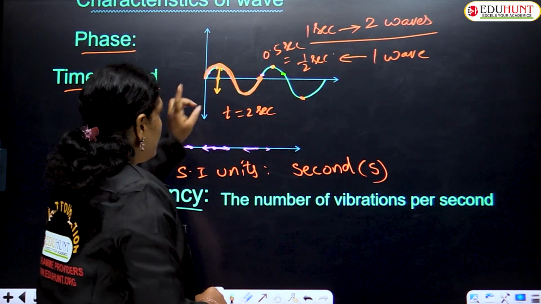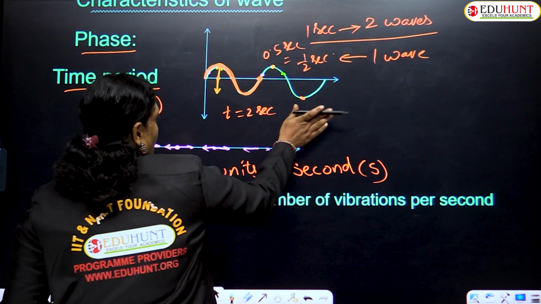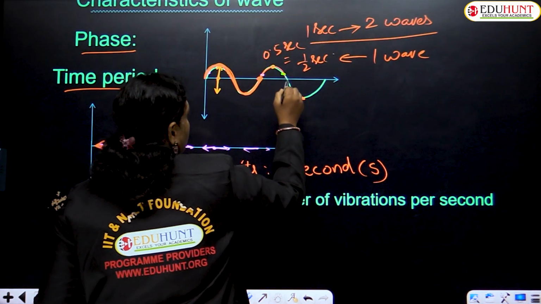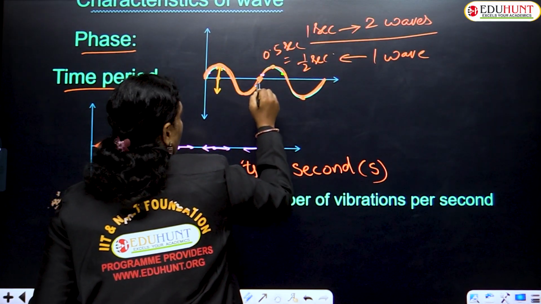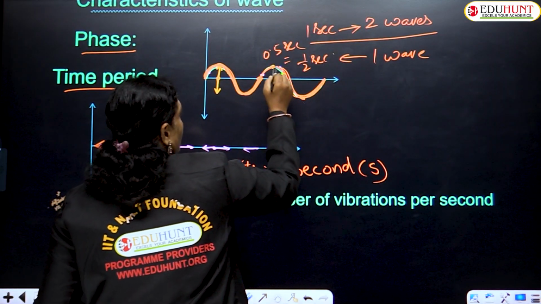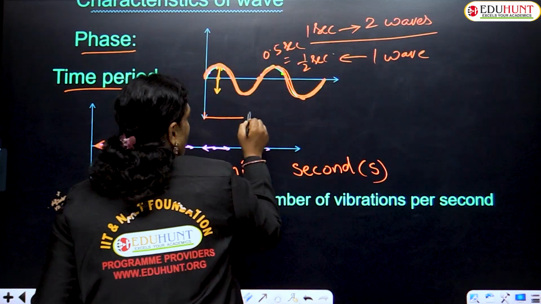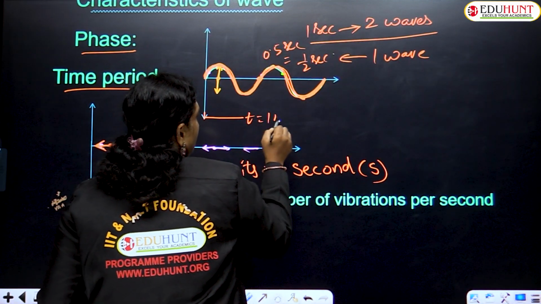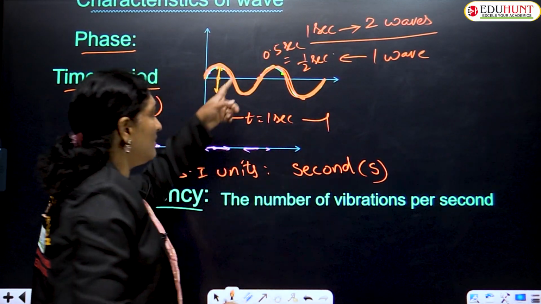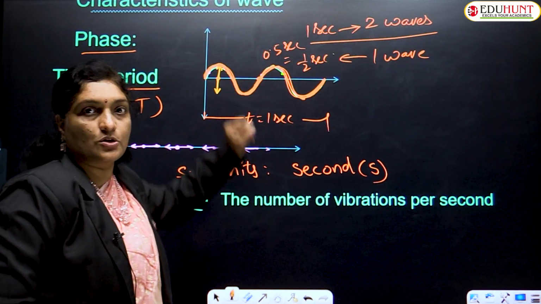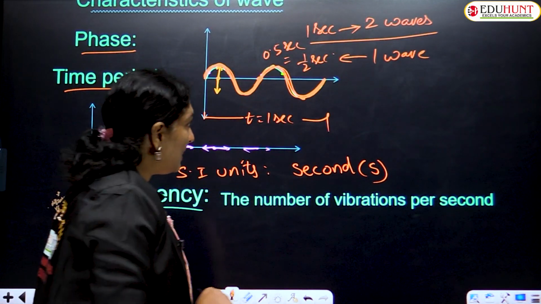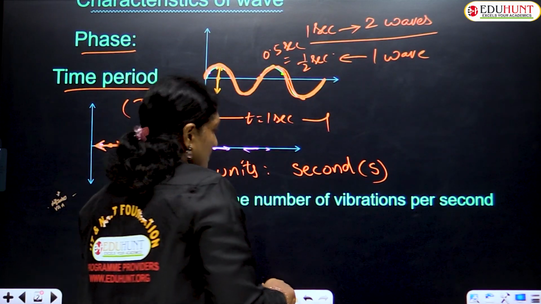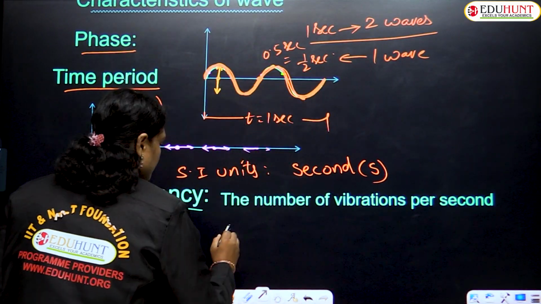For example, in this case, how many waves are produced, children? 1, 2. Only 2 waves are produced. Let us suppose this time period is 1 second. In 1 second, how many waves are produced? 2 waves. So 2 waves are produced in 1 second. So what is the frequency? 2. Similarly, let us take one more example.